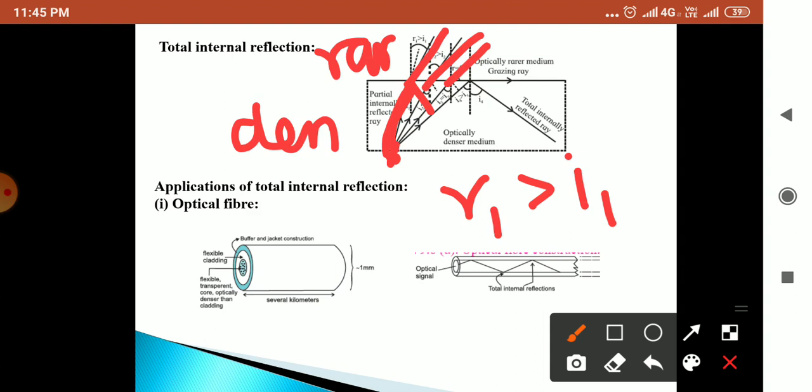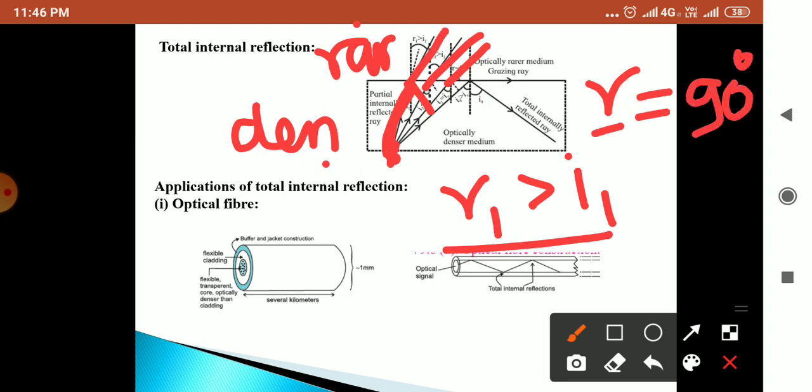So keep in mind, when refraction is from denser to rarer, the angle of refraction moves away from the normal. At one point this angle of refraction reaches 90 degrees, and that is known as the critical angle.